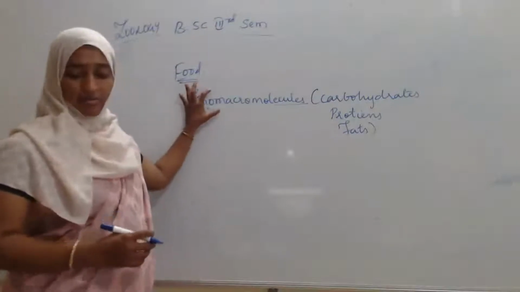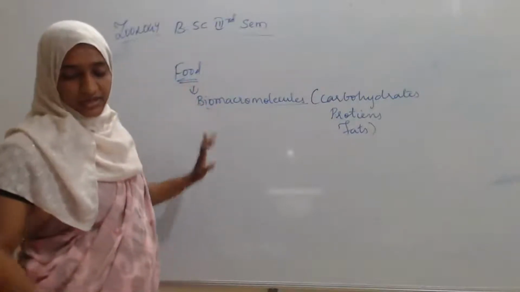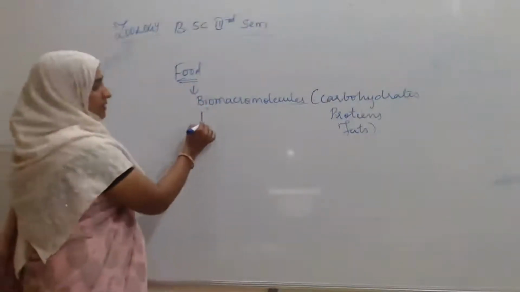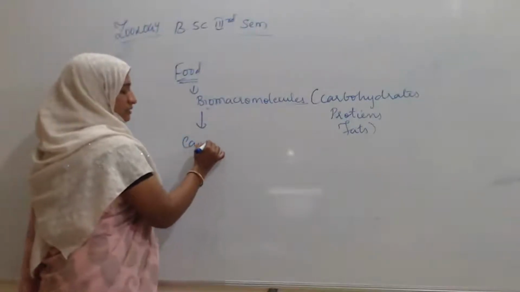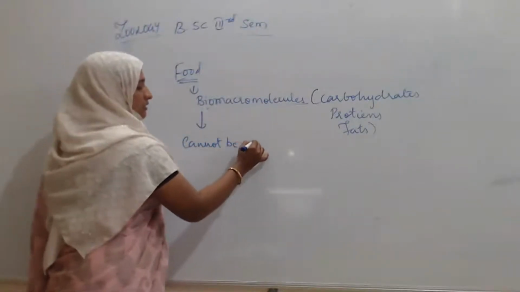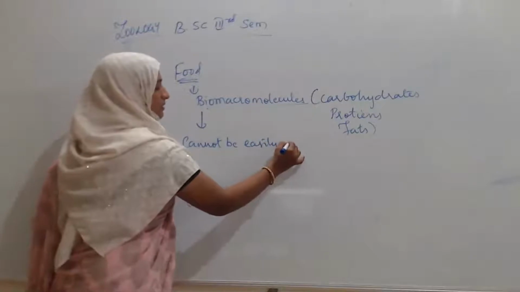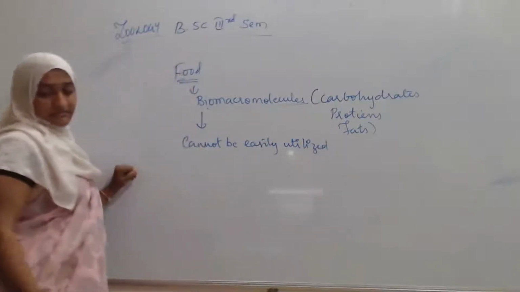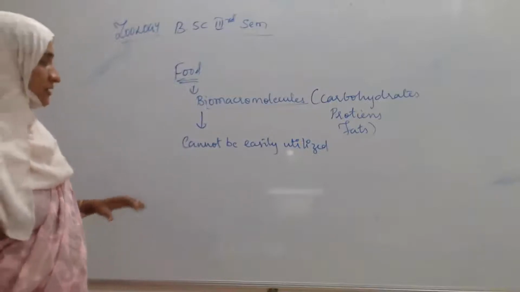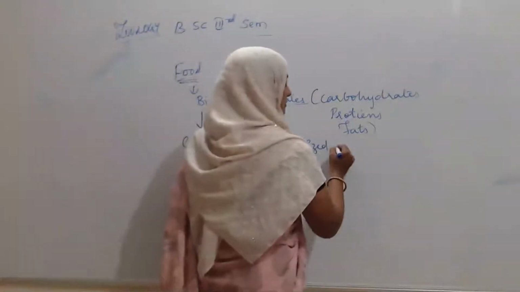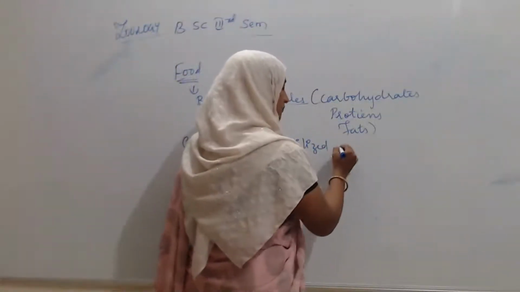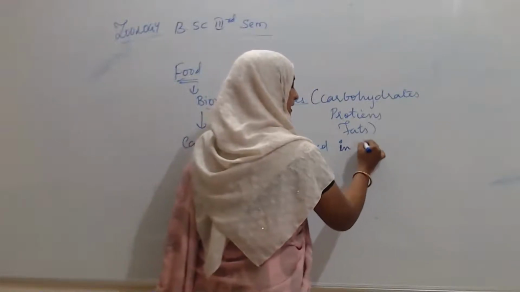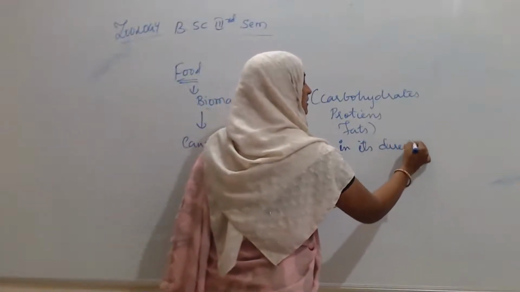These biomacromolecules in the food cannot be easily utilized. They cannot be utilized from the food in their direct form.